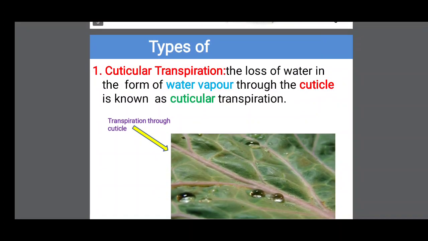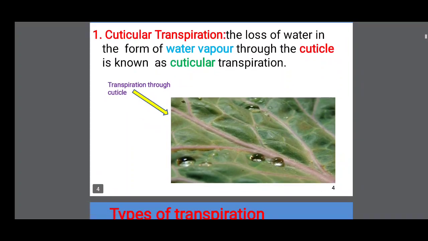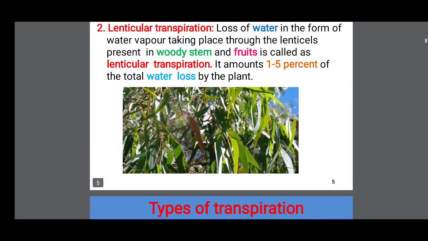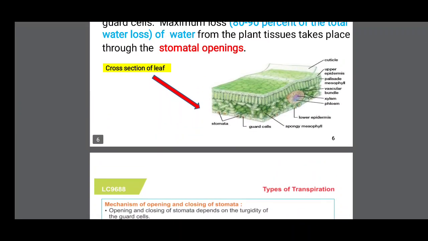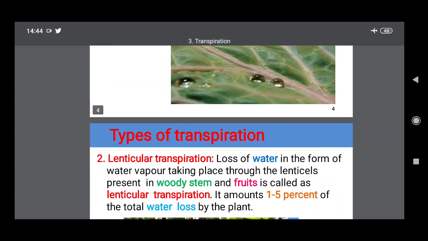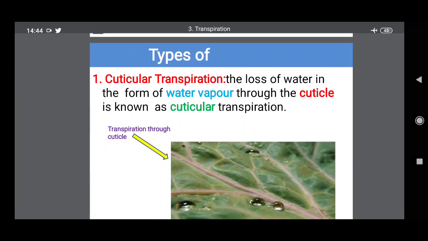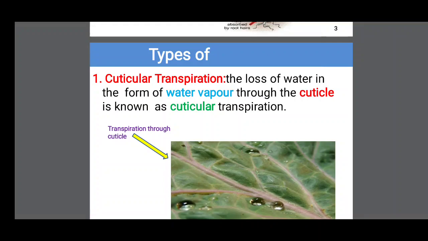Types of transpiration. Mainly there are three types: cuticular transpiration, lenticular transpiration, and stomatal transpiration. One is the cuticular. What is the cuticle? Cuticle is the outermost layer of the leaf and stems.